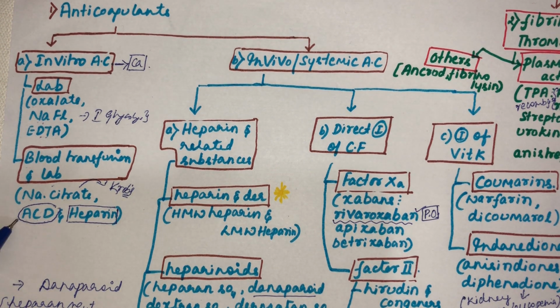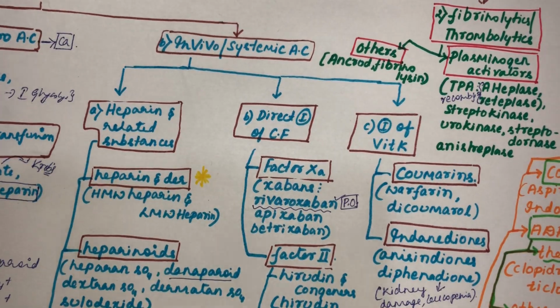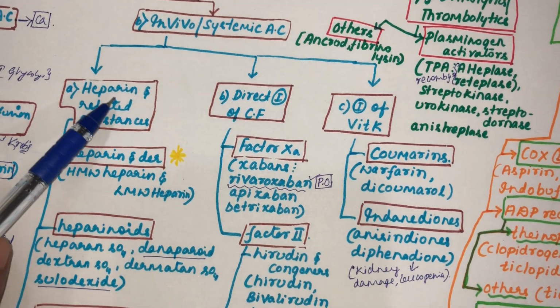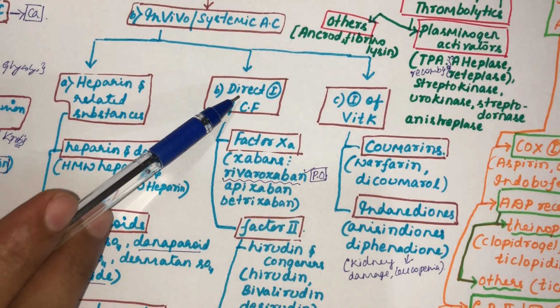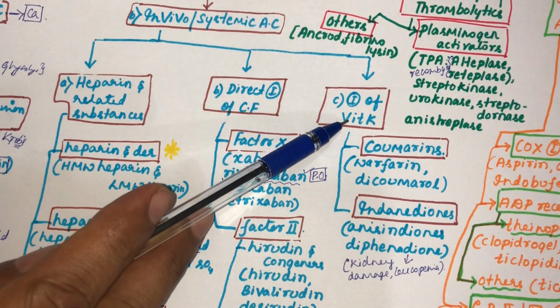So will sodium citrate, ACD and heparin not cause any toxicity? No, because they get rapidly metabolized in the body, so there is no staying time for them to cause toxicity. Then in vivo or systemic anticoagulants, wherein we see heparin and related substances, direct inhibitors of clotting factors, and inhibitors of vitamin K.